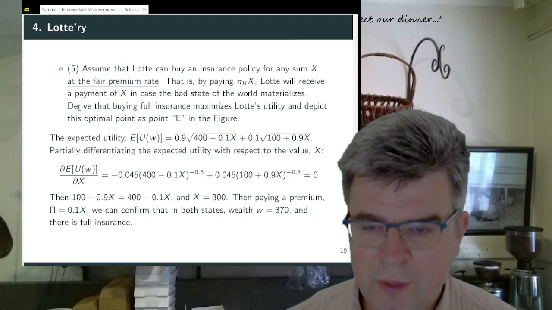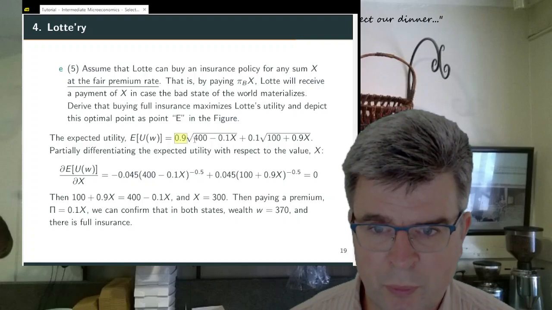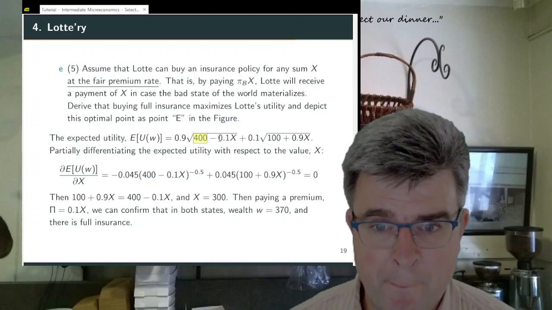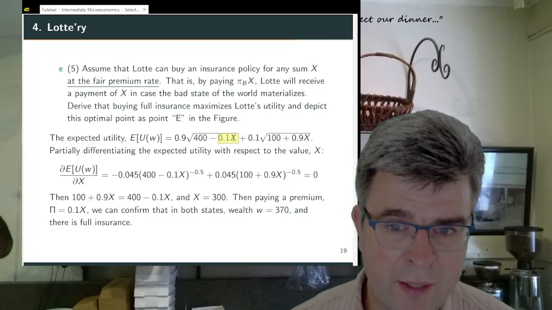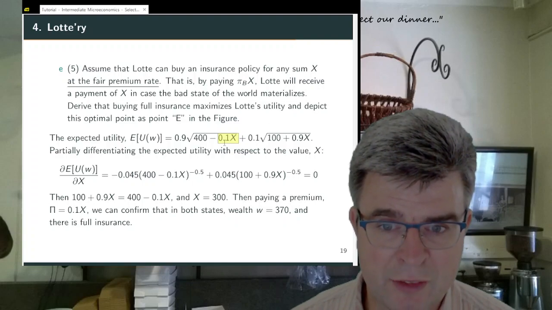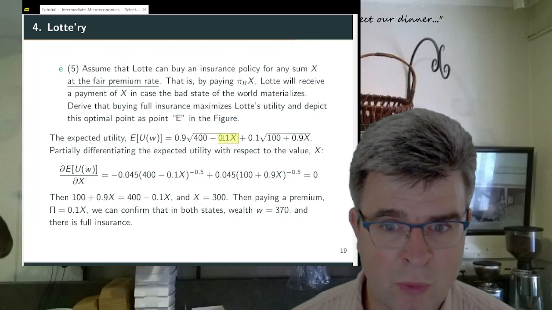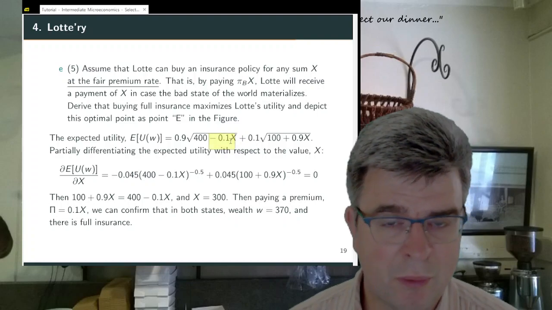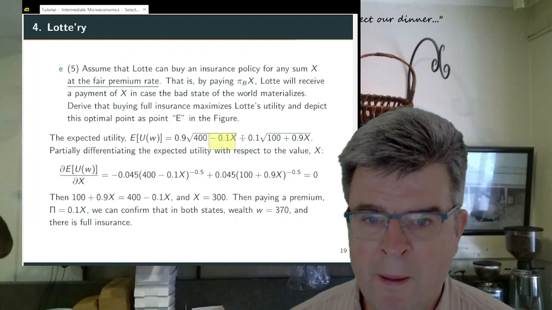Now, the expected utility of Lotte is, okay, in the good state of the world, I will still have my initial wealth, but if I bought insurance for a sum X, I will have paid a premium equal to 0.1 times X. So that's the amount that I will lose, also in the good state of the world.